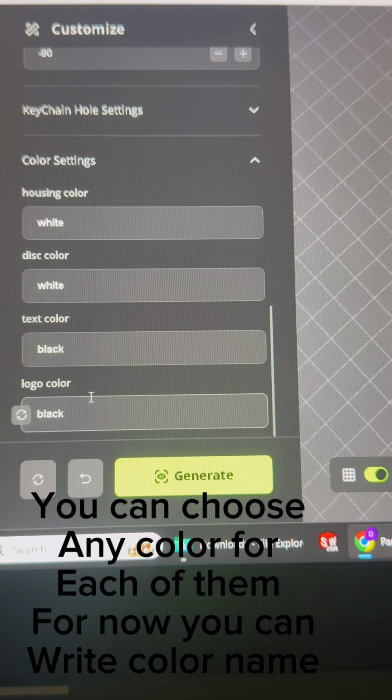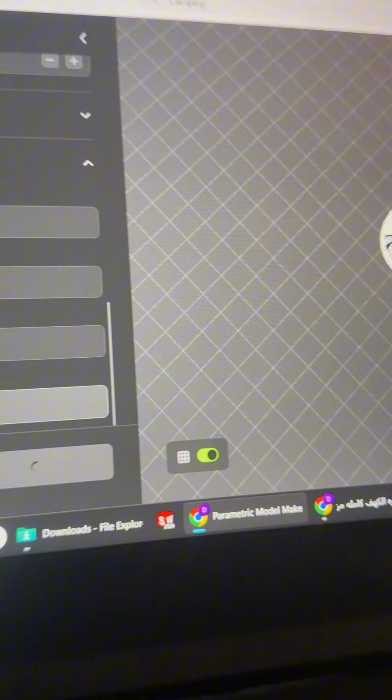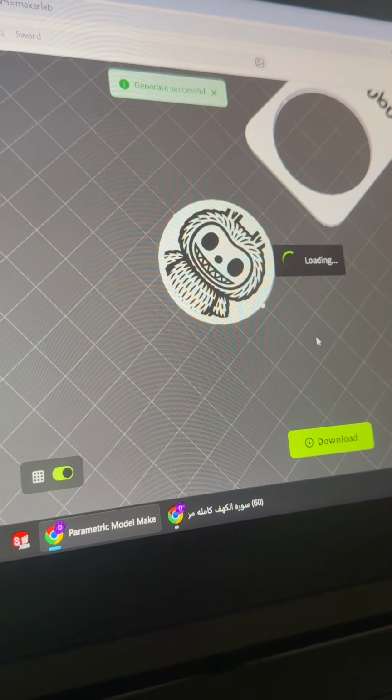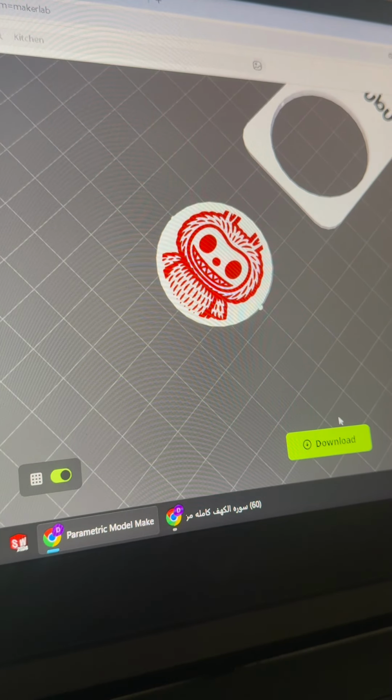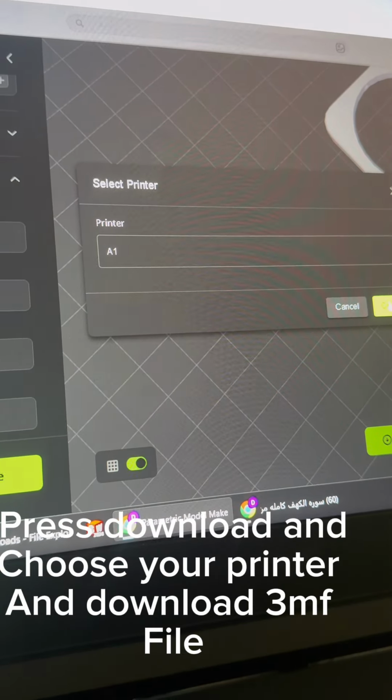You can choose any color for each of them. For now, you can write the color name. Press download, choose your printer, and download the 3MF file.